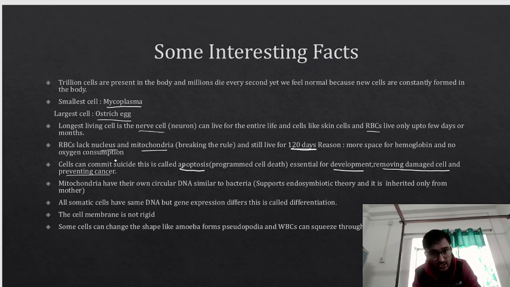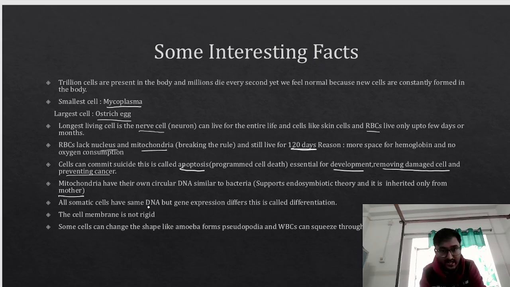Mitochondria have their own circular DNA similar to the bacteria. So it supports endosymbiotic theory, and it is inherited only from mother. Very, very important. Mitochondria, it is only inherited from the mother. Very important.